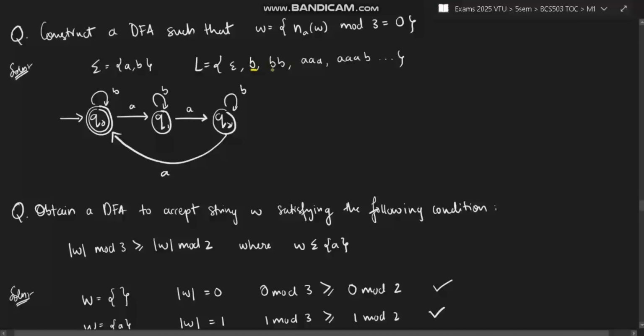Next, we can have n number of b's along with 0 a's, all of those are accepted, so there is a self loop for b. Next, at least 3 a's should be there, right? The first a goes to q1, the second a goes to q2, the third a comes back to q0, so it will be accepted. Again, if you repeat another 3 times, it will always be mod 3 equal to 0. In between you can have n number of b's as a self loop. It doesn't matter because the count we are taking is of a's.